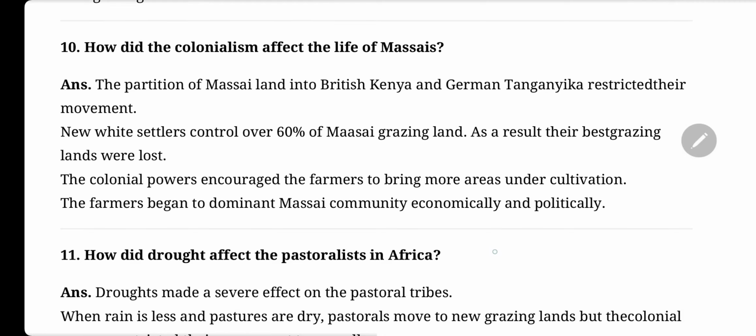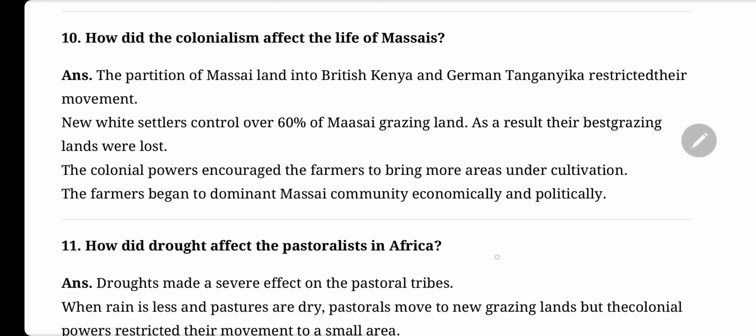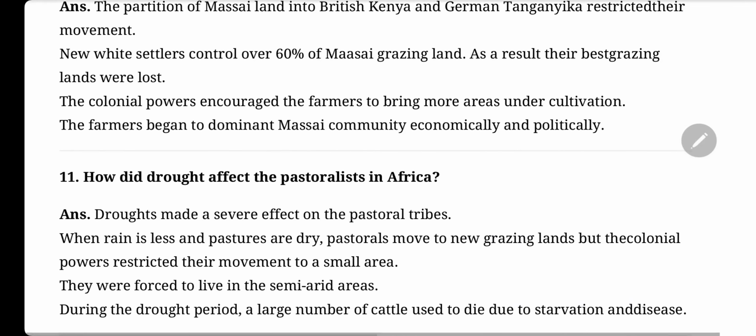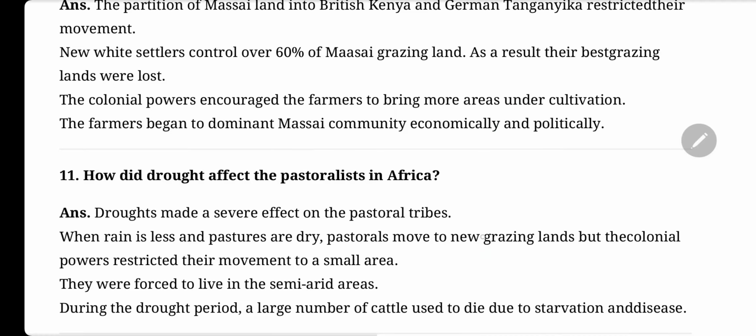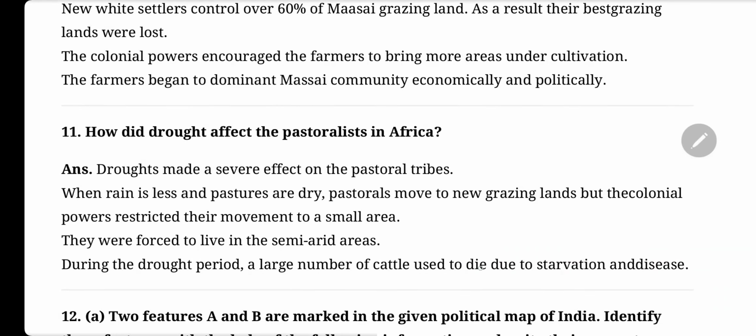How did the colonialism affect the life of Maasais? The partitions of Maasai land into British Kenya and German Tanzania restricted their movement. New white settlers control over 60% of the Maasai grazing land. As a result, their best grazing lands were lost. The colonial powers encouraged the farmers to bring more areas under cultivation. The farmers began to dominate Maasai community economically and politically.